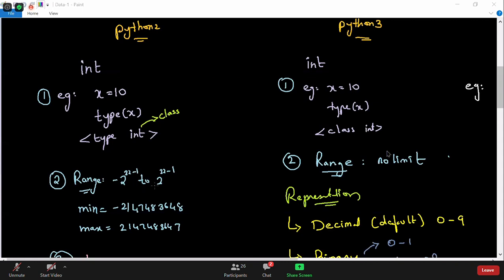And second point, we discussed the range. The range of integer is minus 2 power 32 minus 1 to 2 power 32 minus 1. So the minimum value we get is minus 2147483648, and the maximum value is 2147483647. So we've seen that if we take this maximum value and I ask for the type of that variable, it tells you that it belongs to an integer.